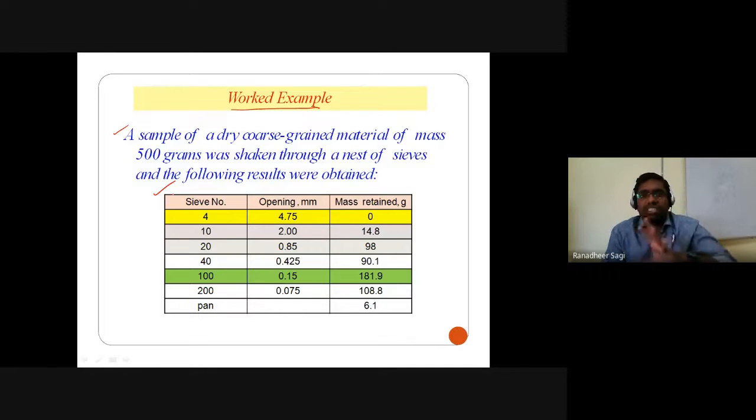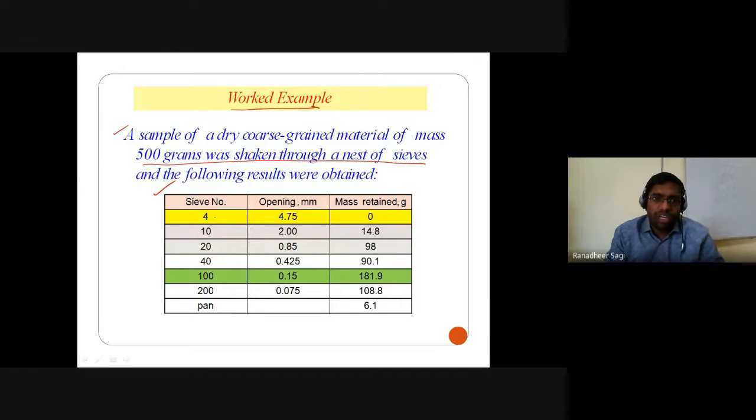So let's look at this particular data. Let's say I have conducted some mechanical analysis. It's given that a sample of dry coarse grained soil of mass 500 grams was shaken through a nest of sieves, and the following results were obtained from that mechanical analysis, or your dry sieve analysis.